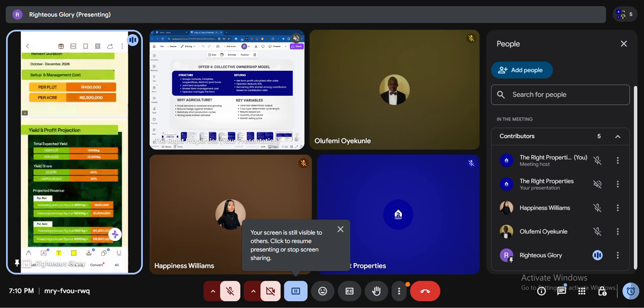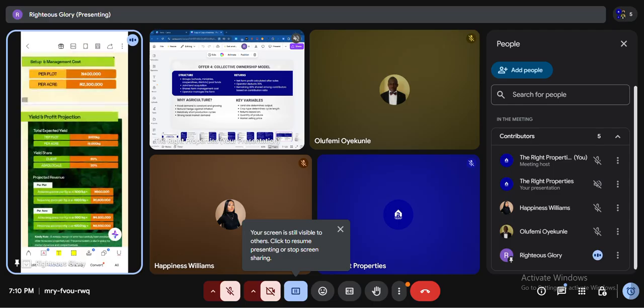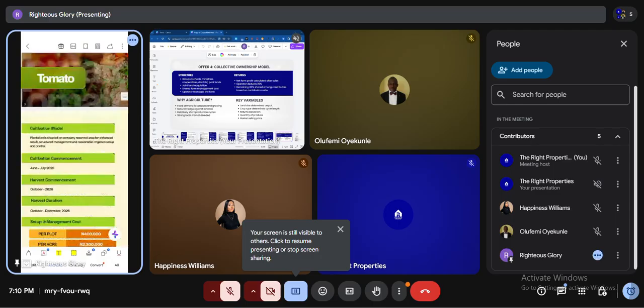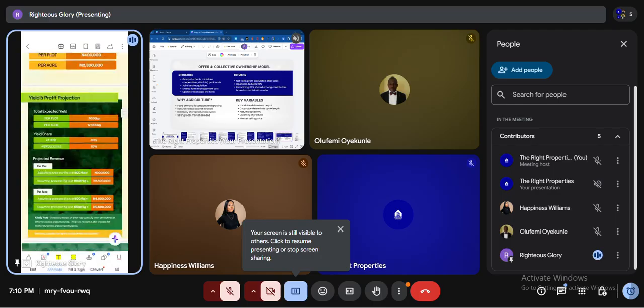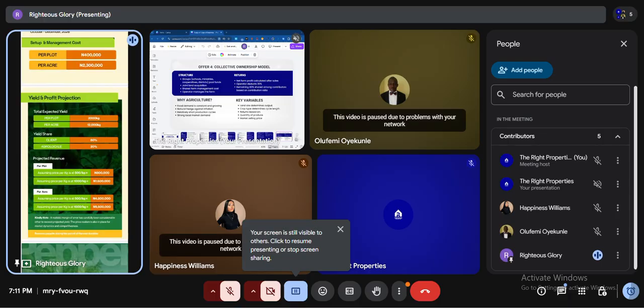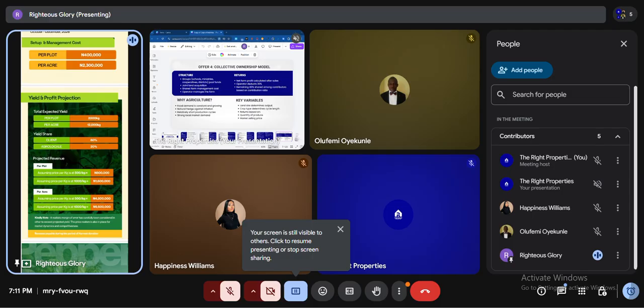So let's look at the yield and profit projection. We are looking at tomatoes now. Total expected yield per plot is 2,000 kg. Per acre is 12,000 kg. Clients 80%, Agro Local 20%.